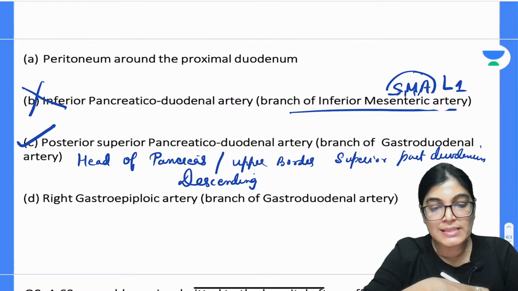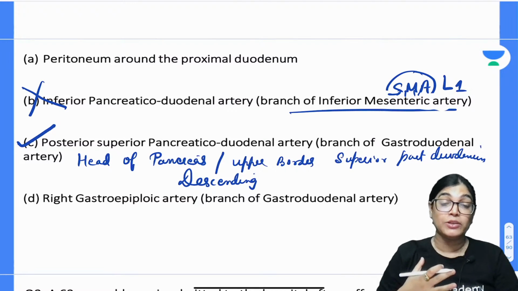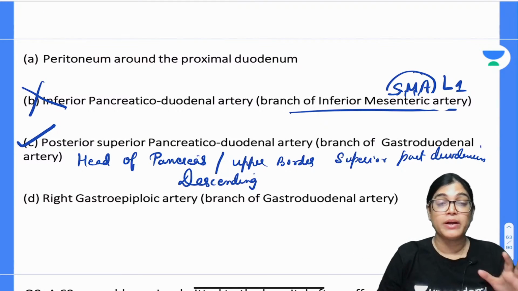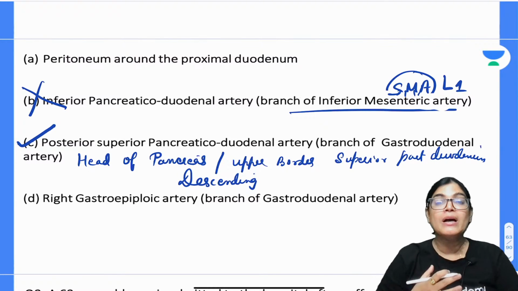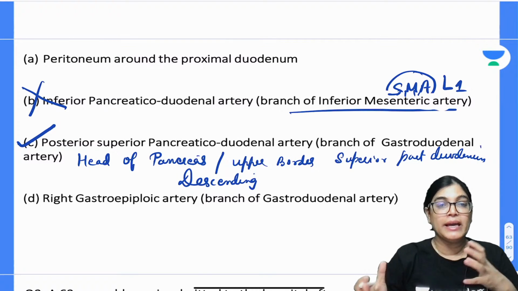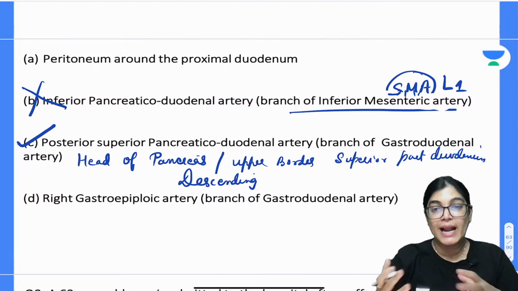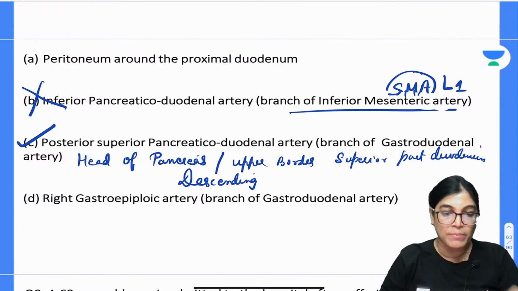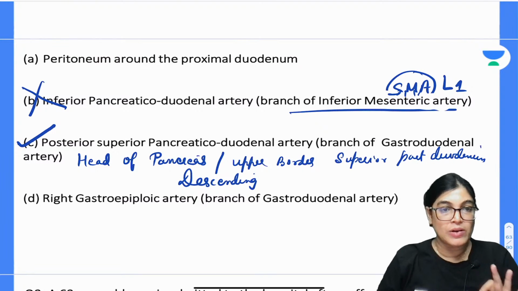The superior pancreatico-duodenal artery gives anterior and posterior branches, which supply the antero-superior aspect of the duodenum. That is exactly the area near the head of pancreas, the superior aspect of the duodenum, and the initial descending part also. So I am in favor of C.